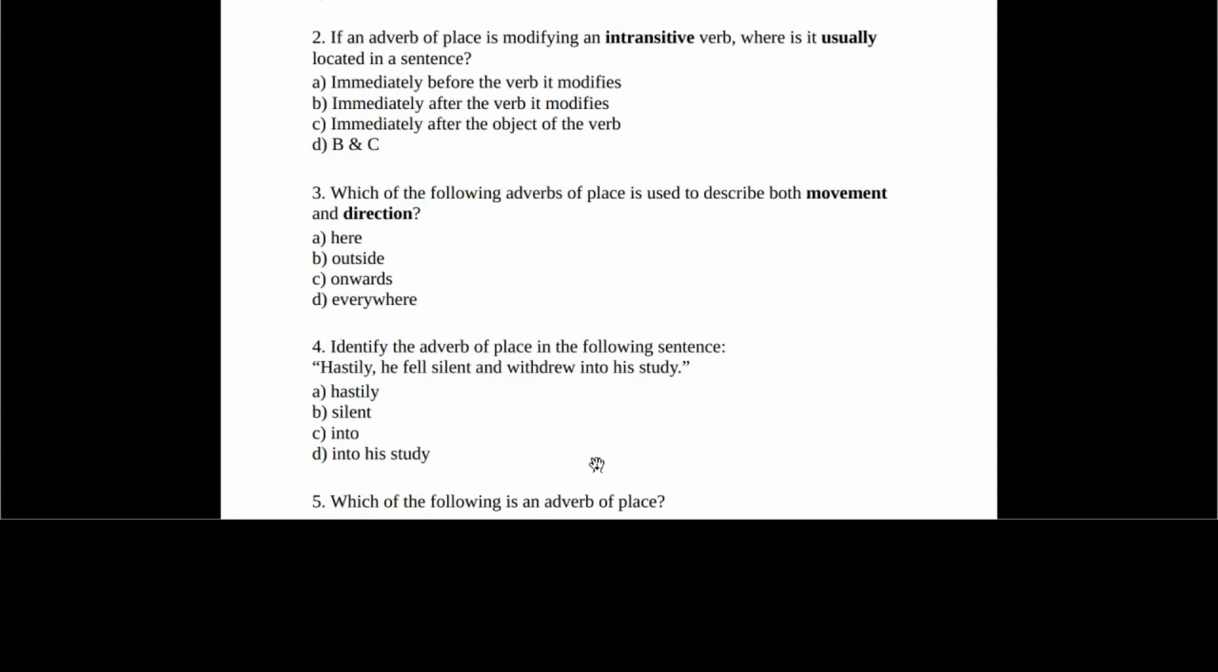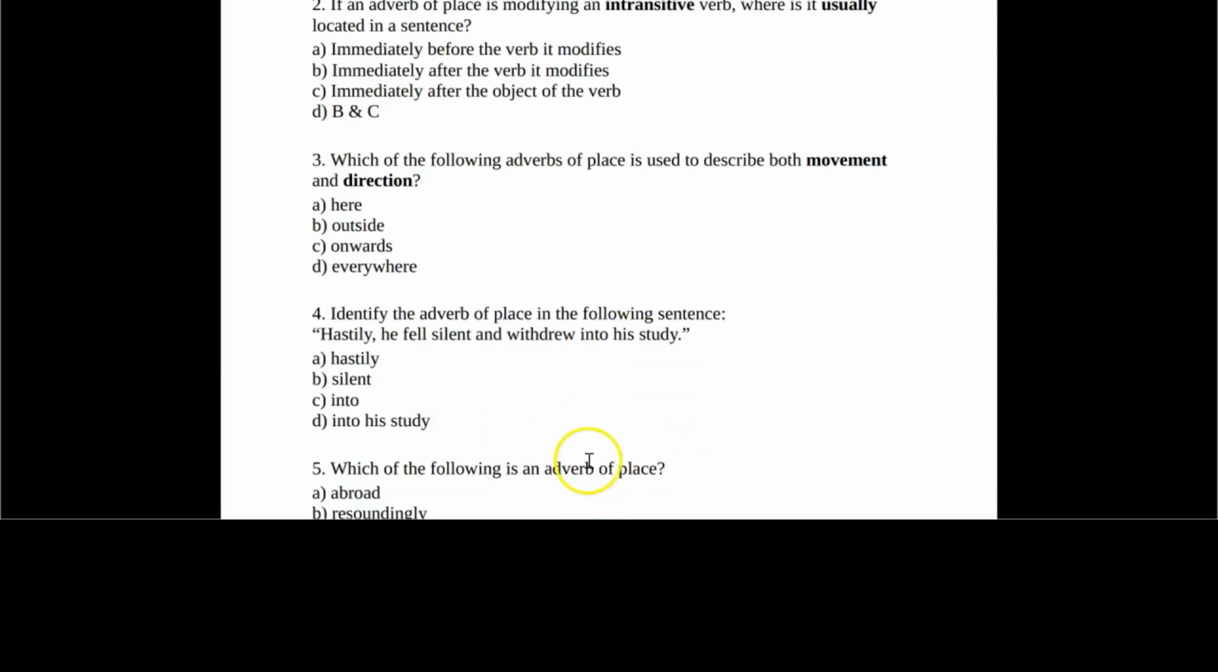Number 4. Identify the adverb of place in the following sentence. Hastily he fell silent and withdrew into his study. What is the answer? The answer is into his study. Number 5. Which of the following is an adverb of place? Abroad, resoundingly, very, or generally? The answer is abroad.